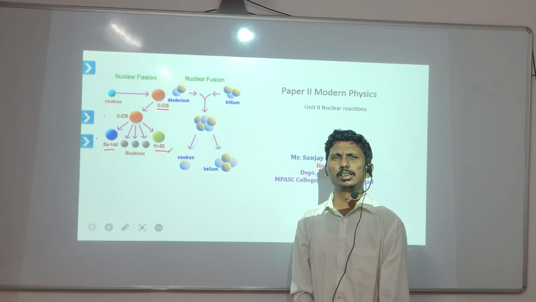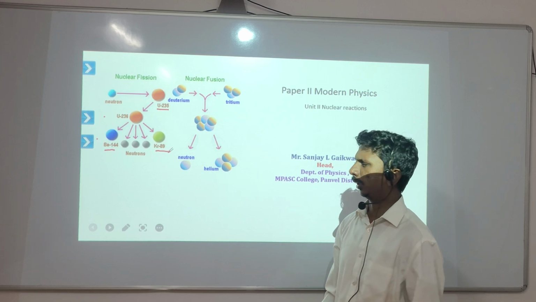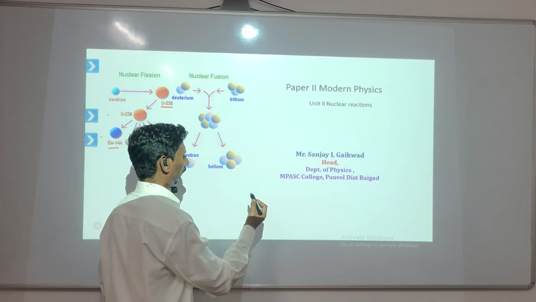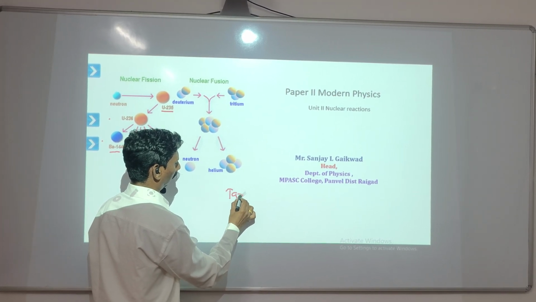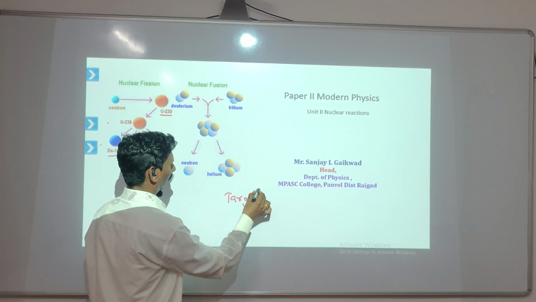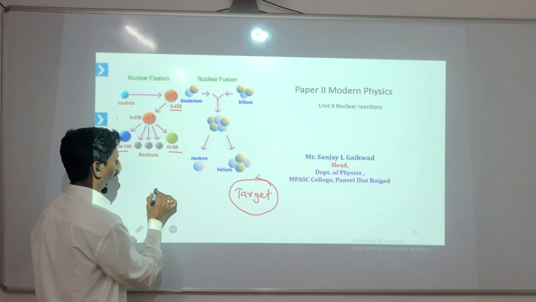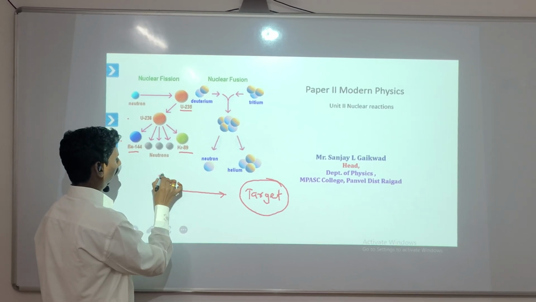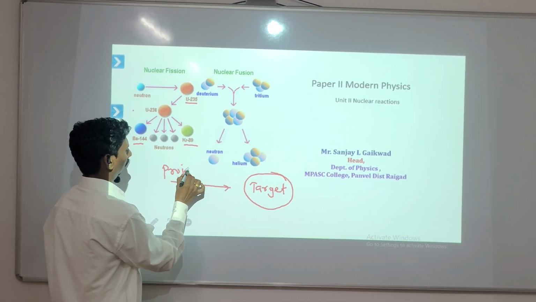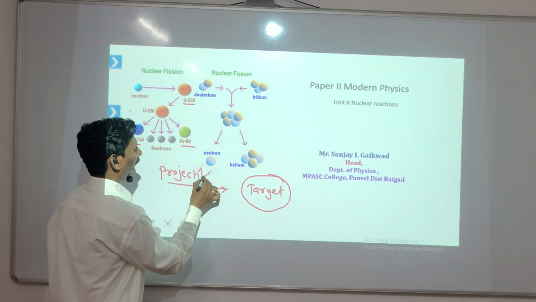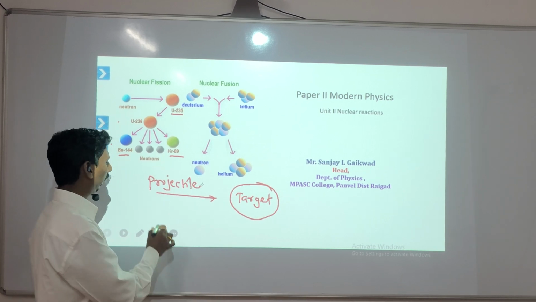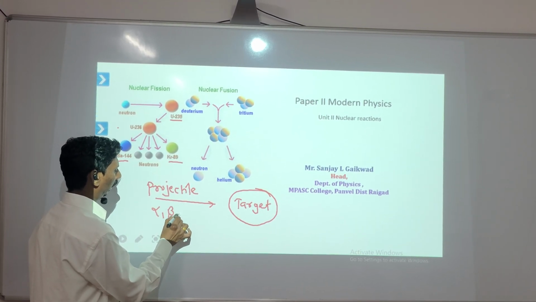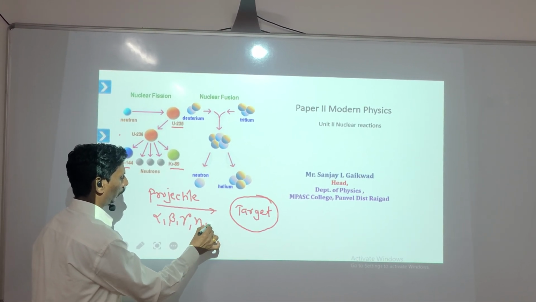In nuclear reactions, generally two parts are there. Like in chemical reactions, we can consider the target nucleus, which we are bombarding with the projectile. Generally, projectiles are light particles like alpha, beta, gamma, neutron, proton.